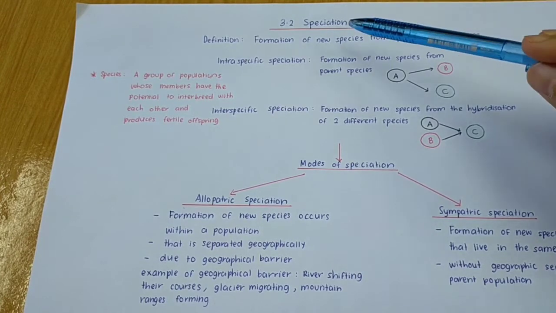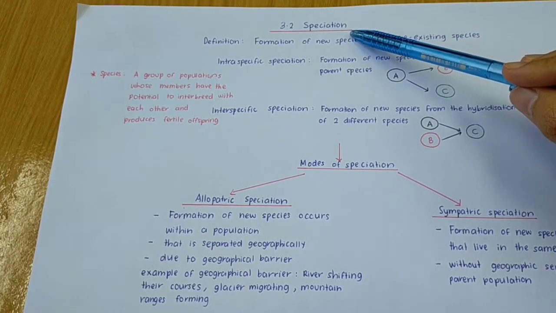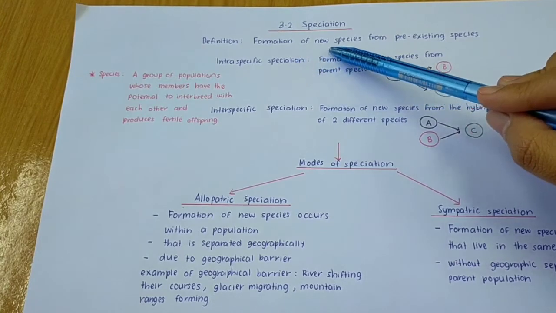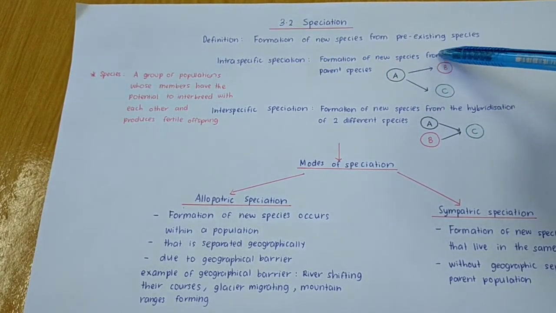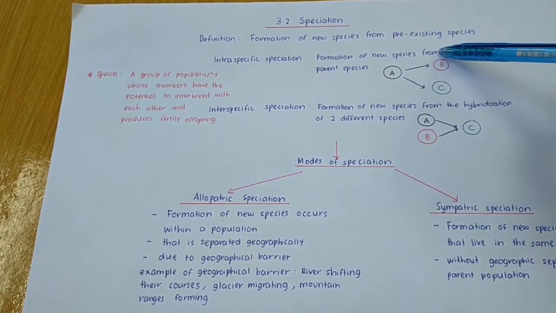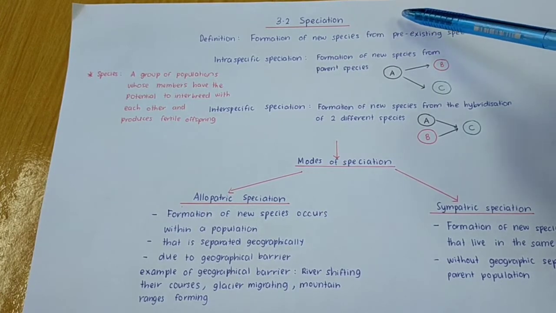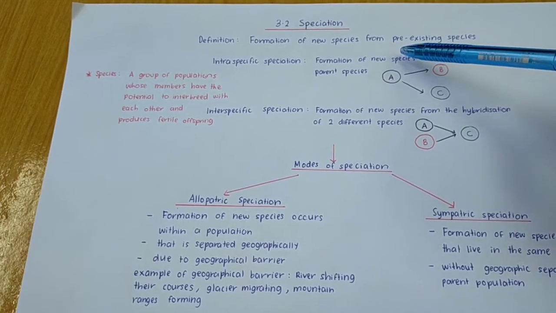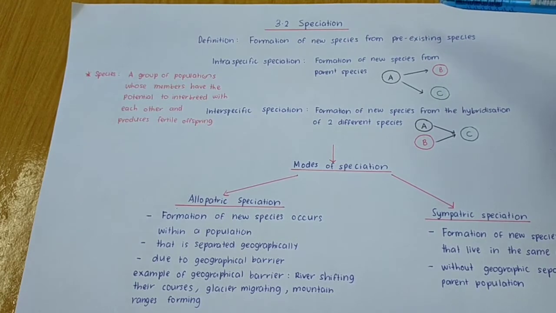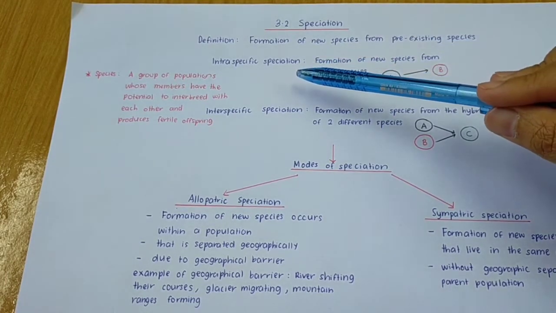So that's why, if you look at the definition of speciation, it is the formation of new species from pre-existing species. Pre-existing species means species yang dah sedia ada. Maksudnya dia boleh membentuk species yang baru. So there are two types of speciation.